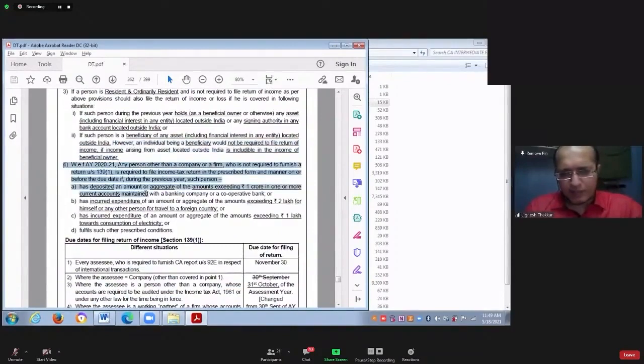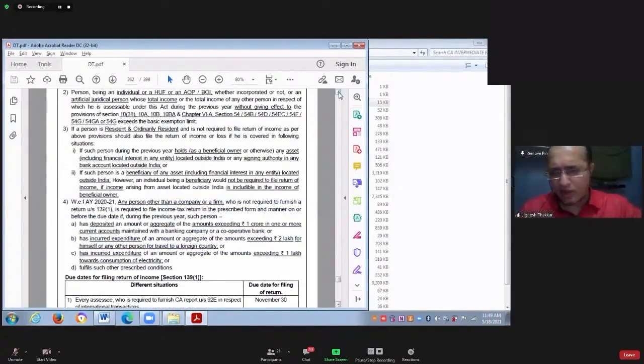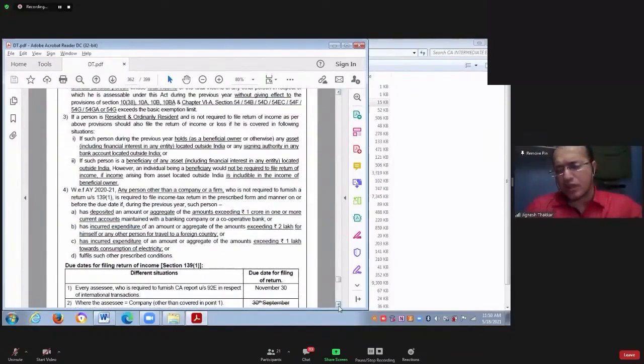See, this point number 4 was inserted last year. This was inserted in Budget 2019. It says you are not covered by point number 1, you are not covered by point number 2, you are not covered by point number 3. In other words, you are not required to file your income tax return as per point number 1, 2, and 3. And you are a person other than a company or firm.